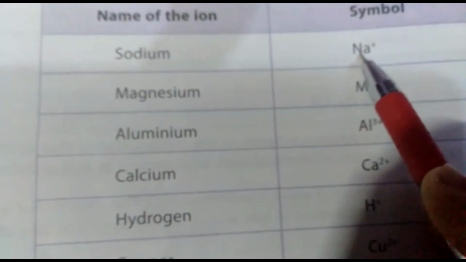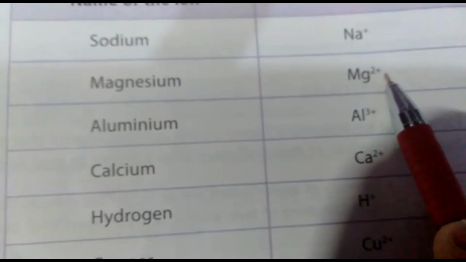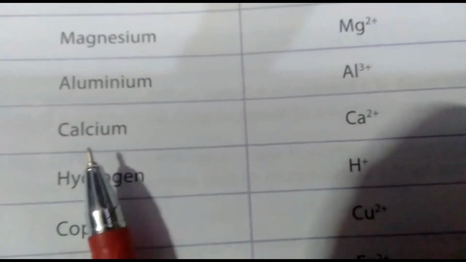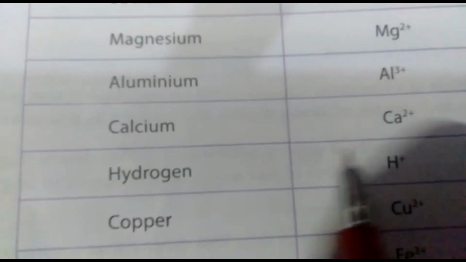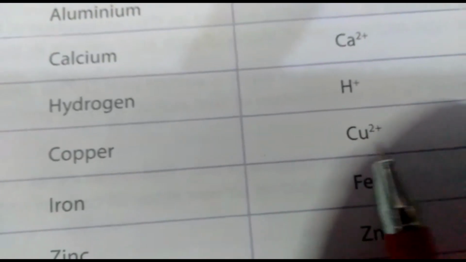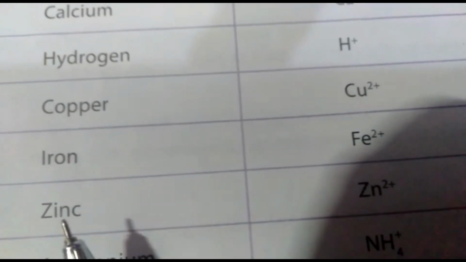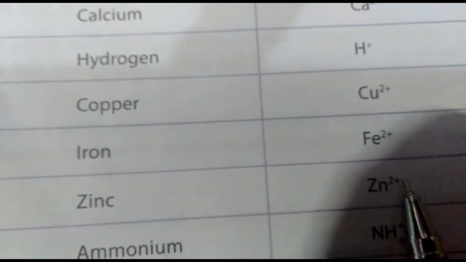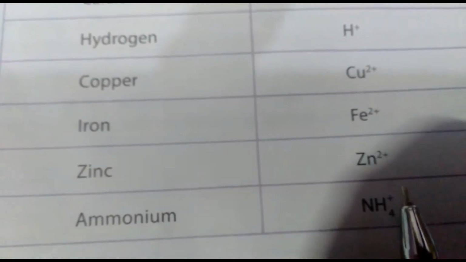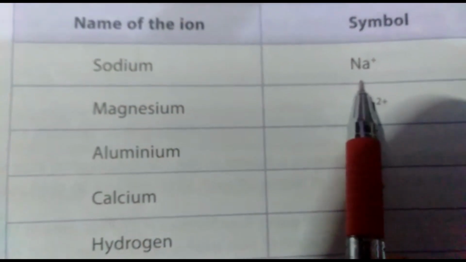Sodium Na +1, magnesium Mg +2, aluminum Al +3, calcium Ca +2, hydrogen H +1, copper Cu +2, iron Fe +2, zinc Zn +2, ammonium NH4 +1.